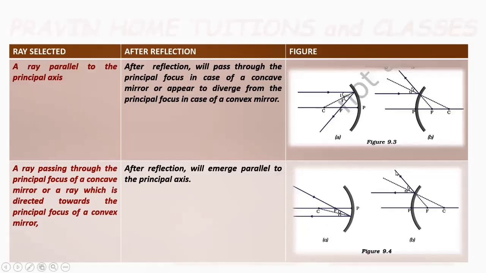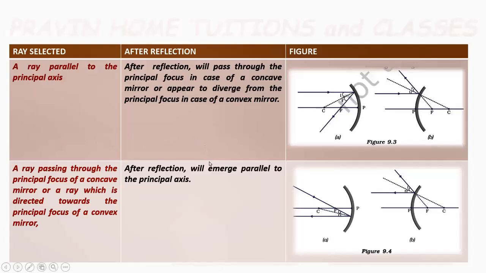Same way, a ray incident on a convex mirror, when we extend it, dotted means we have extended the ray, appears to pass through the principal focus. When it gets reflected, it will be parallel to the principal axis.